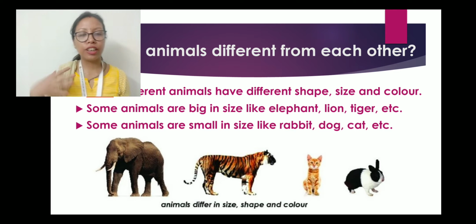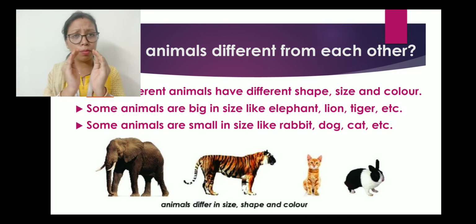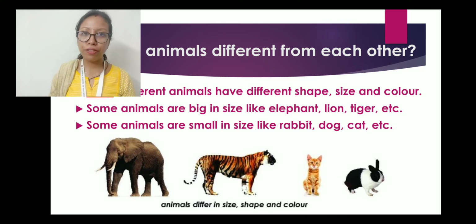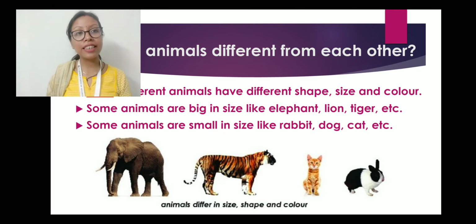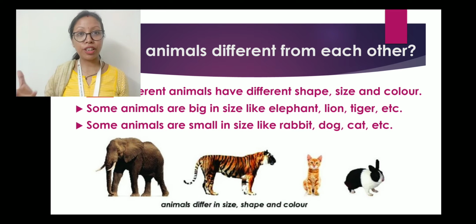So there are some animals which are big and some which are small. You have to differentiate according to their size. And there are some animals which have different colors and different shapes. The shape of the elephant is not similar to the shape of the tiger. They are both different.